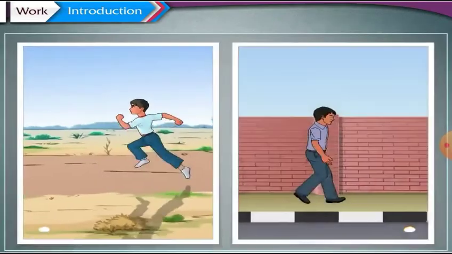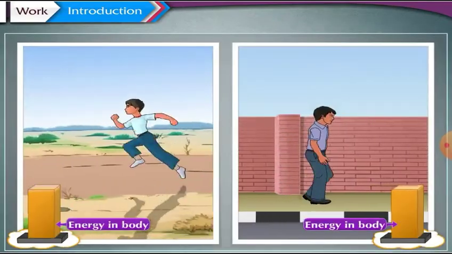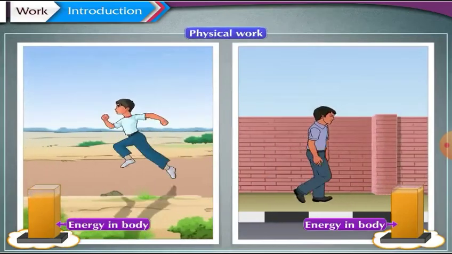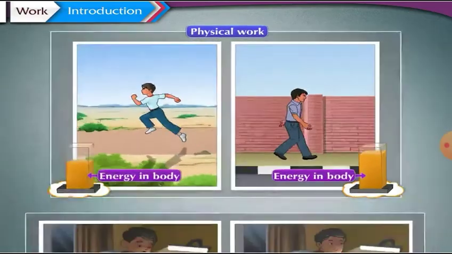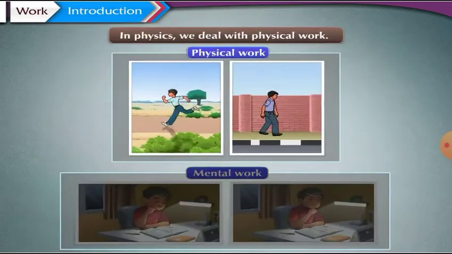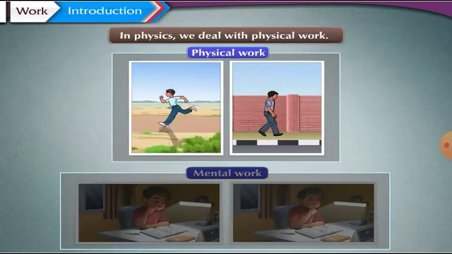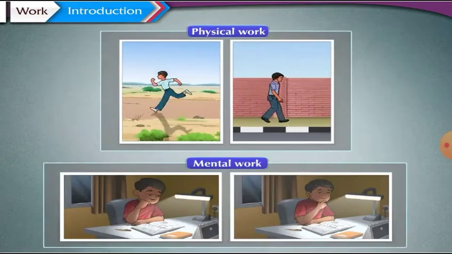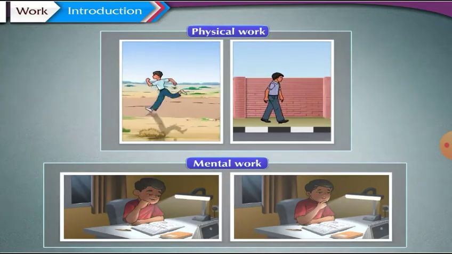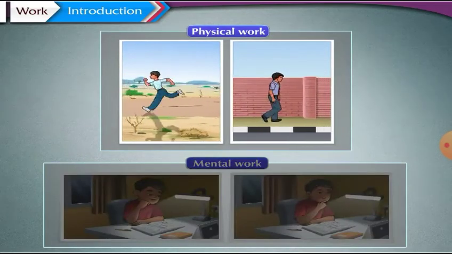When we walk or run, the energy in our body is used to do the necessary work. Here, physical work is done. On the other hand, when we study, mental work is done. In physics, we deal with physical work. Come, after understanding the meaning of the word work in the context of everyday life and physics, let us now proceed further.